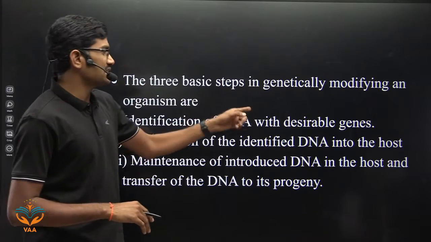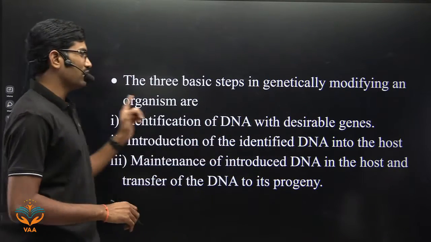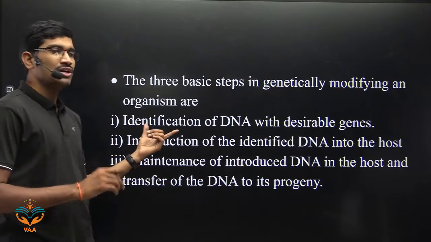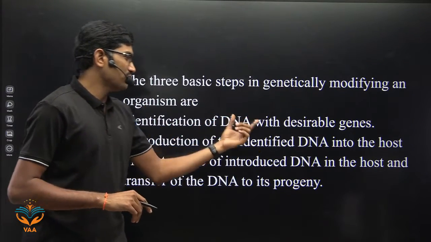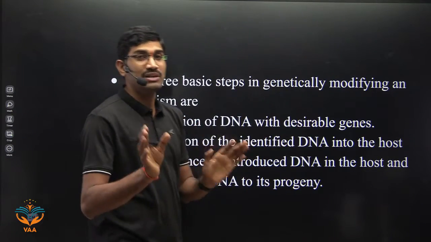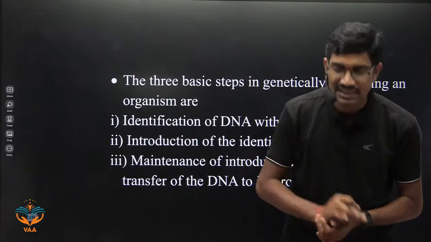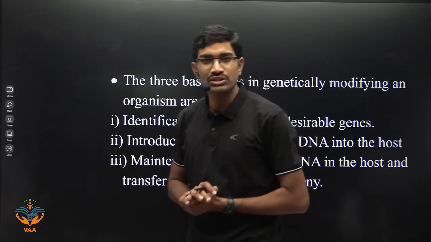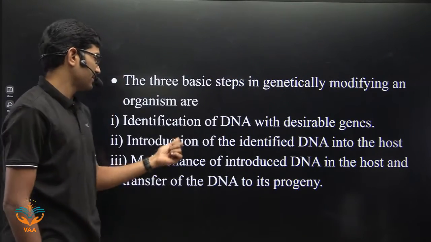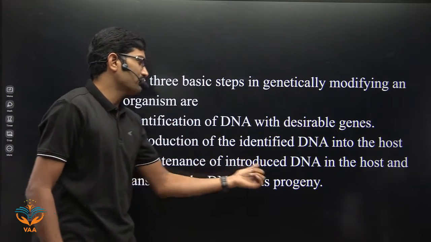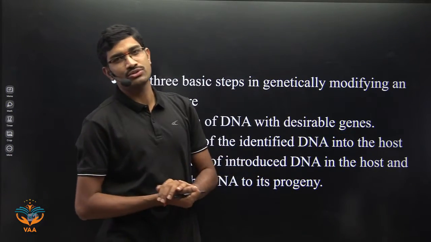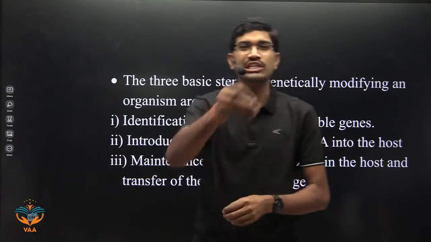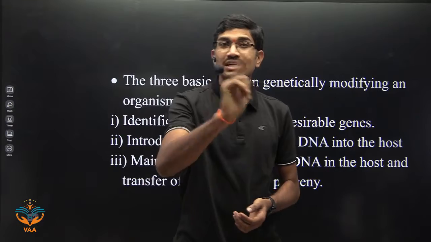The three basic steps in genetically modifying an organism. So what are they? The first one: identification of DNA with the desirable genes. That means this is the gene of interest or alien DNA that we want to introduce into the host organism. So first you need to identify. Then introduction of the identified DNA into the host. After identifying and selecting a particular gene, you need to introduce that into the host. That is the second step.